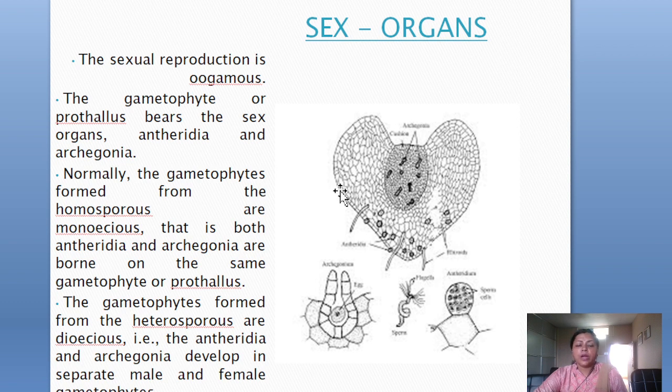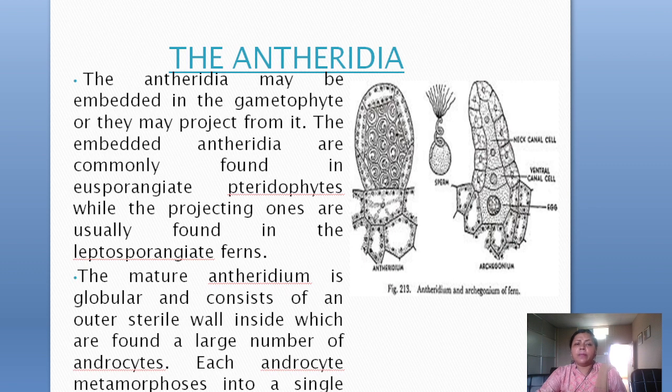These are the heteroecious. So the gametophytes form dioecious. So the antheridium and archegonium develop on separate male and female gametophytes. The antheridium may be embedded in the gametophyte, or they may project from it. Mostly in the eusporangiate ones, you can see that it is a little bit embedded. That means in the primitive ones, but in the more advanced ones, the leptosporangiate type, it is the projected one.